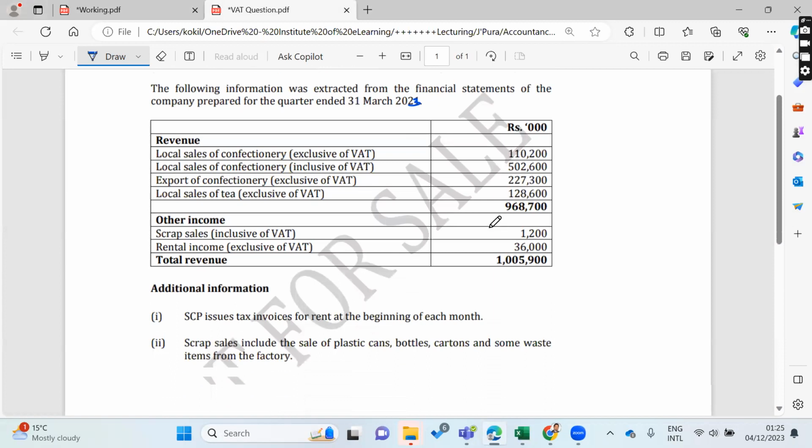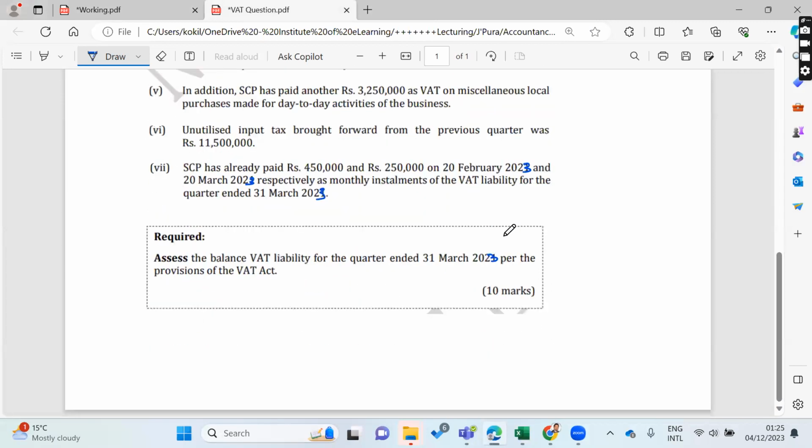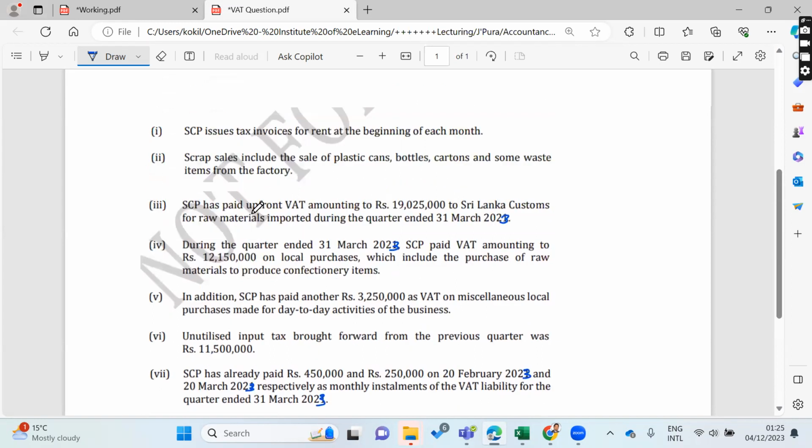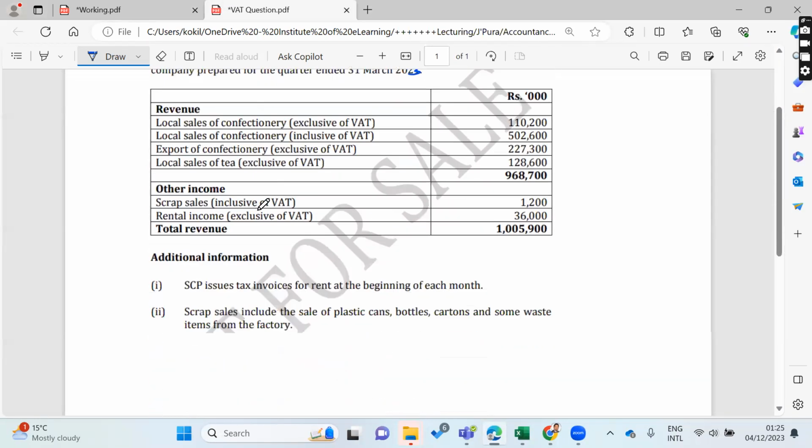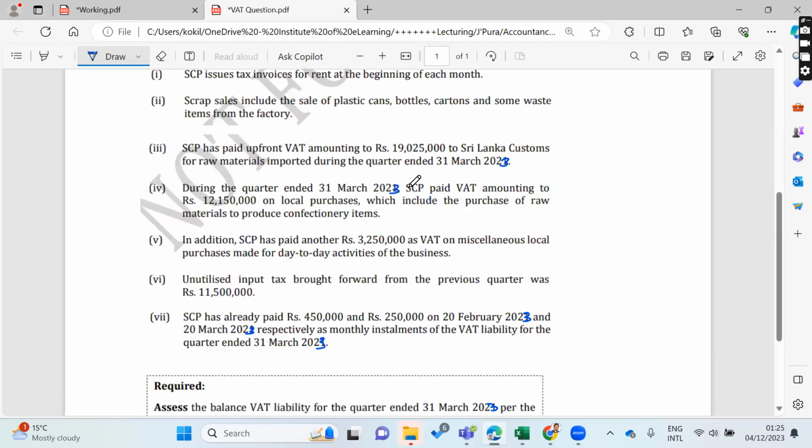This is one of the professional exam paper questions, right? I just converted these figures into the current year, so let's convert it to 31st March 2023. Let's read the requirement first. Required: assess the balance VAT payable liability for the quarter ended 31st March 2023 as per the provisions of value-added tax. Right? This is the question. We'll discuss all the adjustments. I converted these figures into the year 2023.